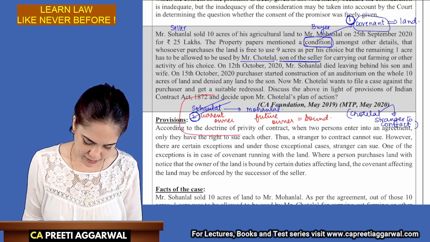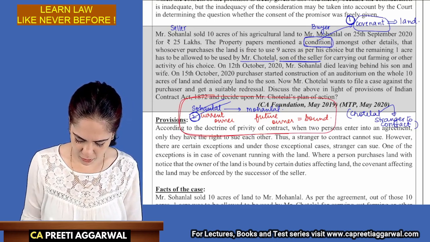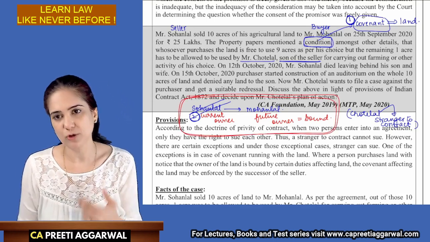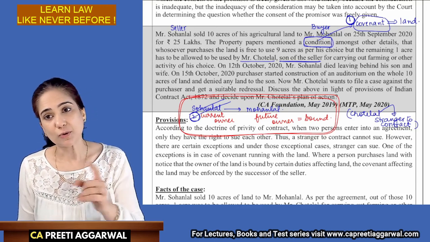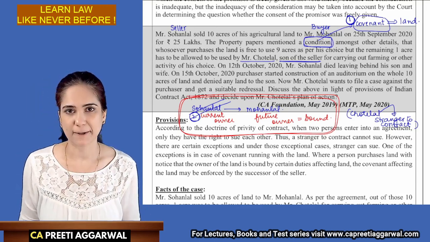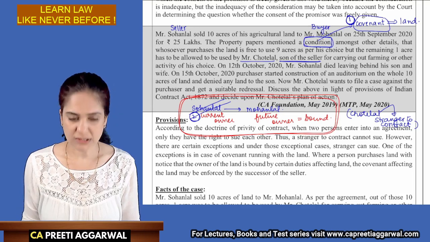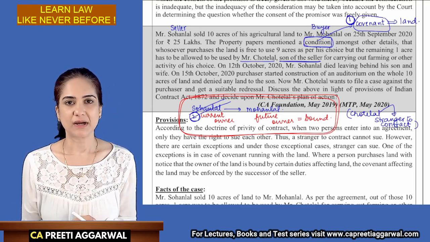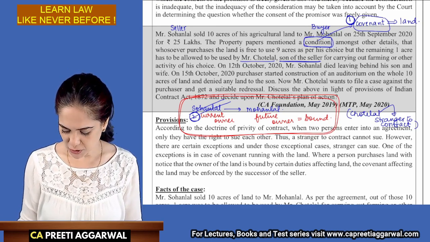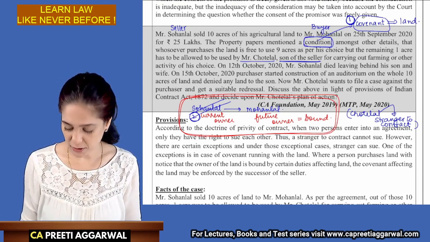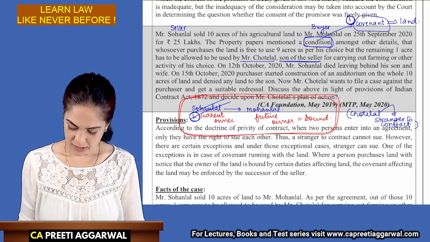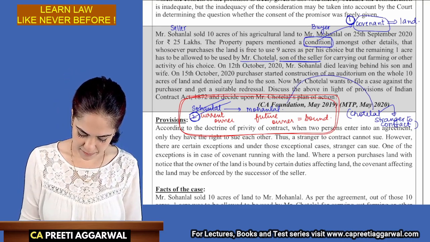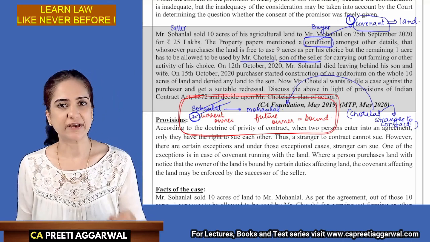They had agreed upon, we are bound by the covenant. It is binding not only upon the current but also future owners. Chote Lal is actually a stranger to contract. But because the land has some covenants, even though Chote Lal was not a party to that, he did not create the covenant, he is entitled to file a case.